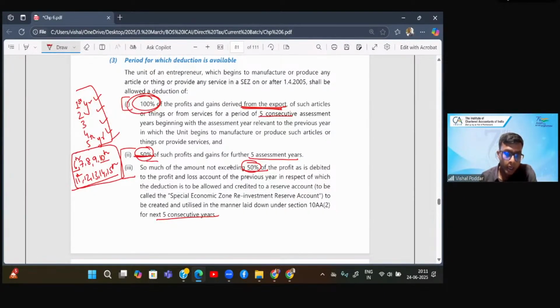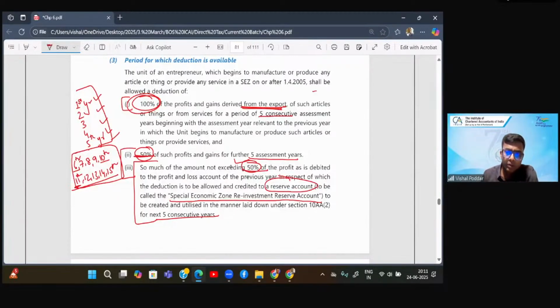Because in this last part, that is from the 11th year onwards, I'll give you this 50% deduction, provided you have transferred the amount to a special reserve account. And what is this reserve account to be called? Special Economic Zone Reinvestment Reserve.